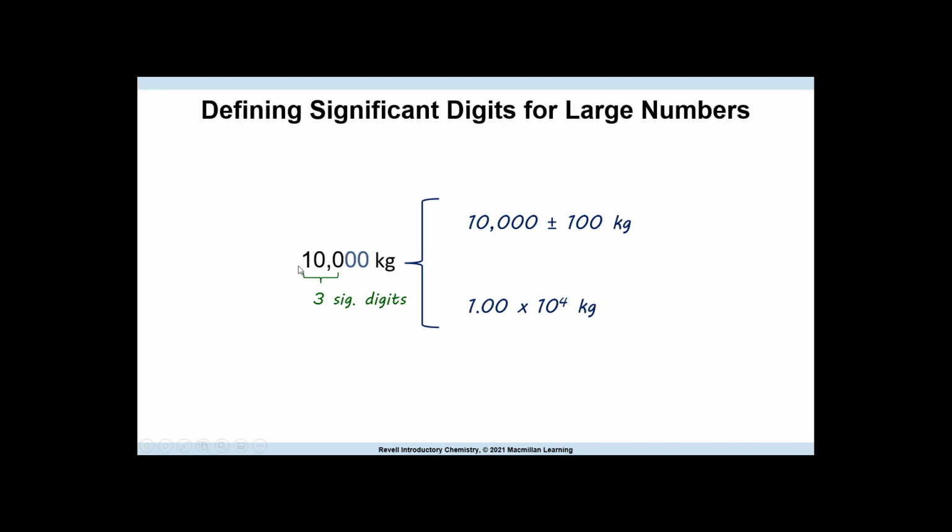So if you're given something like this, then it means that these first 3 digits are considered sig figs. Notice these are 3 digits here. So 1, 2, 3. After that, these last 2 are not. That's the estimated part, where it could go up and it could go down. But we definitely can say that these here are significant.